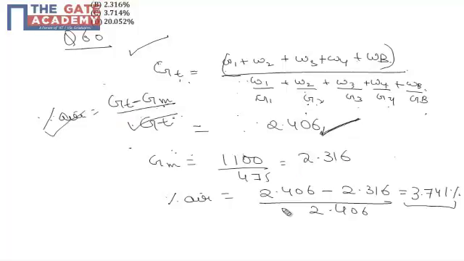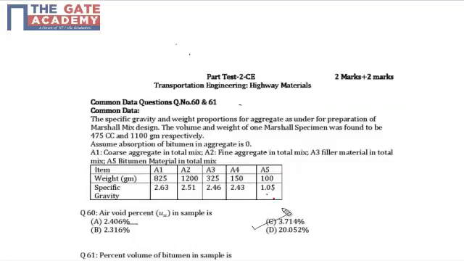Now we know Gt, we know Gm. Percent air void can be calculated as Gt minus Gm upon Gt, which comes out as 3.741, making C the closest choice. Hence the correct answer for question number 60 is option C.